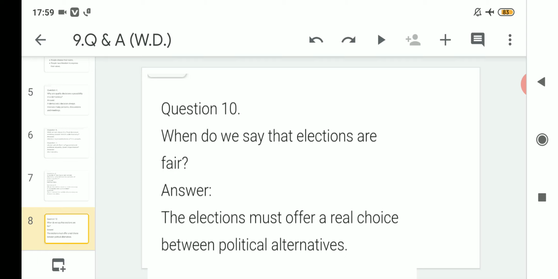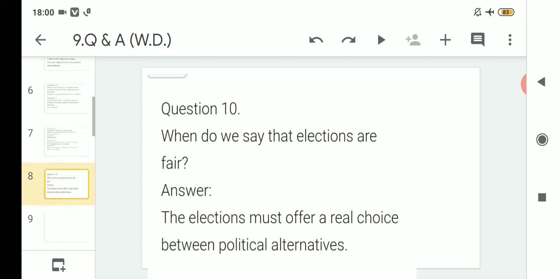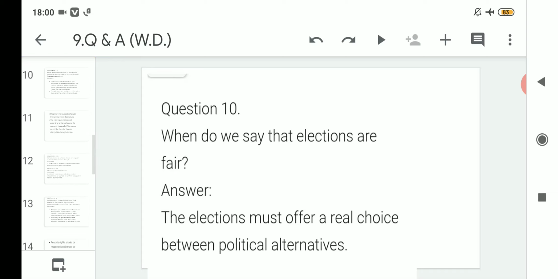If for a particular constituency 8 or 10 candidates are contesting and there are many alternatives for the people to choose between, then only we can say that the election being held is fair, because we will get many alternatives to choose the best leader from. Then only it can be said that the elections are fair in nature. Clear?